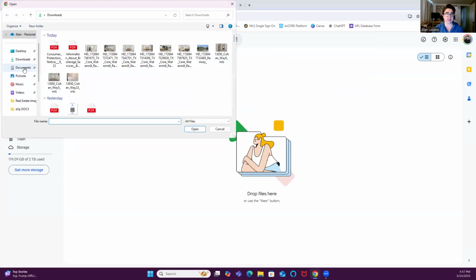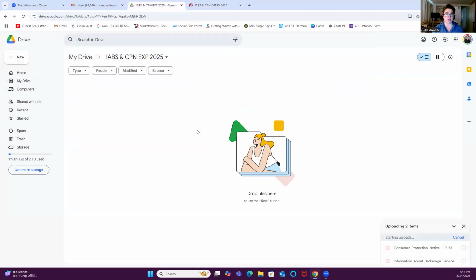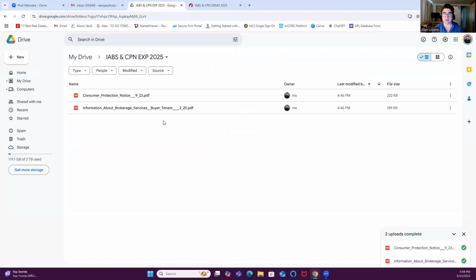And I'm going to pull these files from right here. These are the two files that I downloaded from my Zip Forms. Now I'm going to go ahead and import these into my IABS and consumer protection folder on my Google Drive. Now from here, it's a really simple process.